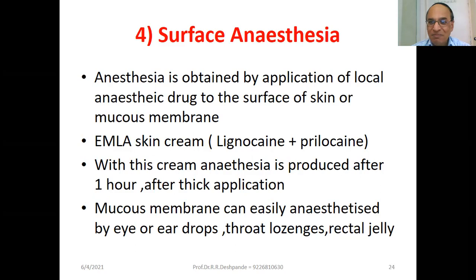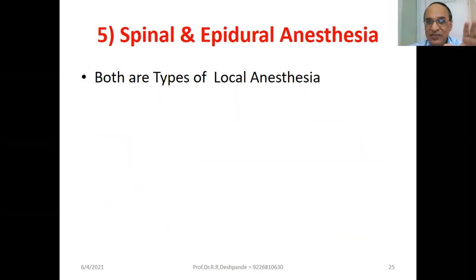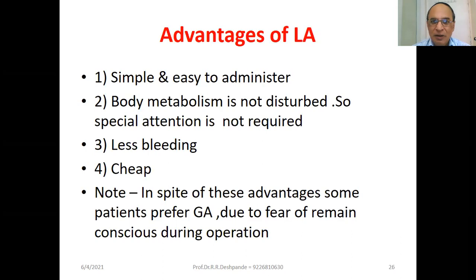EMLA skin cream, E-M-L-A. It contains lignocaine and prilocaine. With this cream, anesthesia is produced 1 hour after thick application. Mucous membranes can easily be anesthetized by eye or ear drops, throat lozenges, and rectal jelly. All these are surface anesthesia. Spinal and epidural anesthesia are both types of local anesthesia.